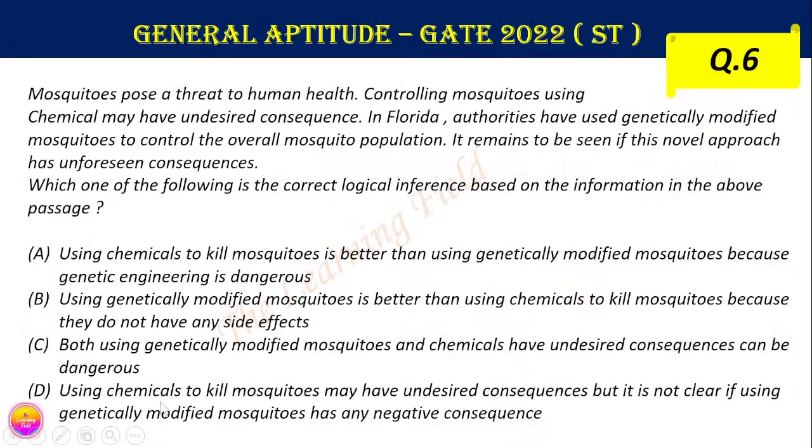Now going to the next question, question number 6. It says that mosquitoes pose a threat to human health. Controlling mosquitoes using chemicals may have undesired consequences.